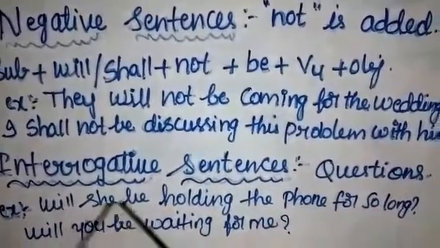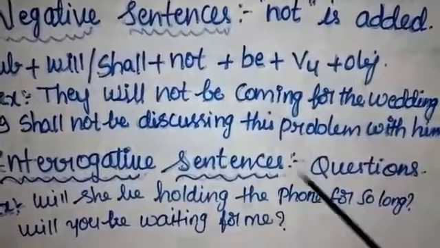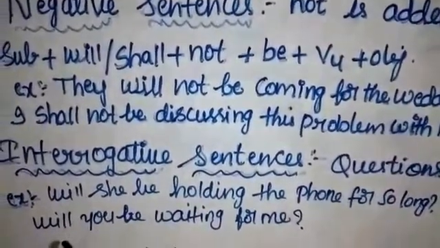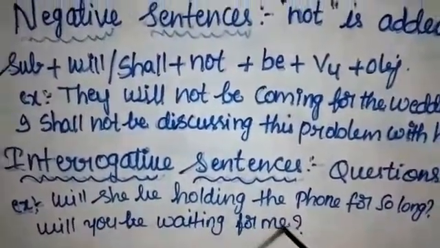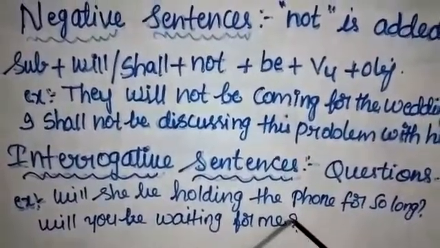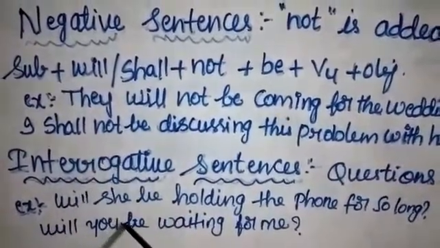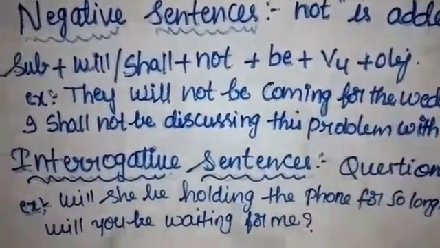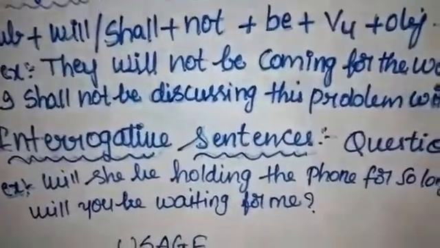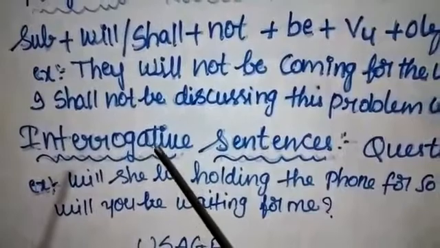Another one. Will you be waiting for me tomorrow, or by this time tomorrow? So these are interrogative sentences, which means questions. Now we have learned the structure of future continuous tense and the three kinds of sentences.